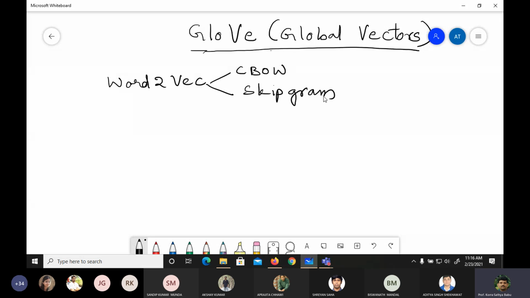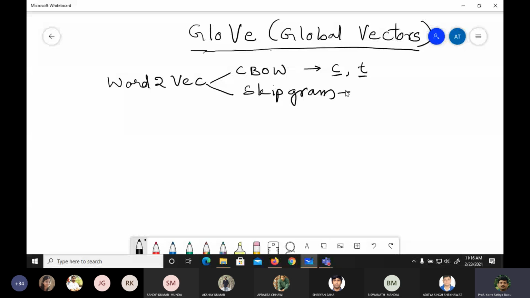In this continuous bag of words, we give a context and try to find the target word. So this context is important for us. Depending on these context words, what would be the target word?